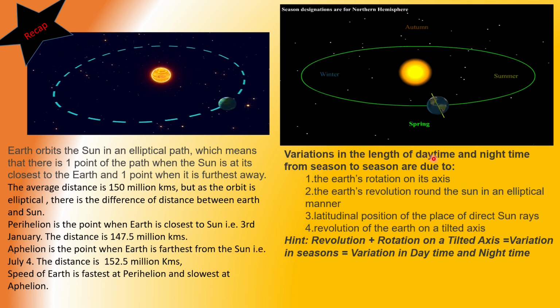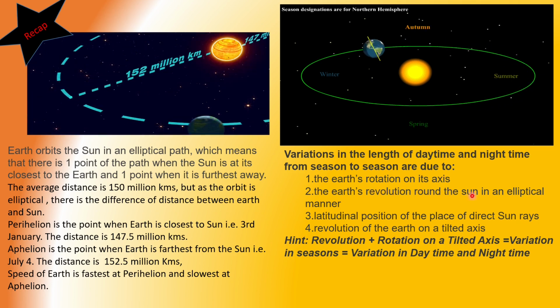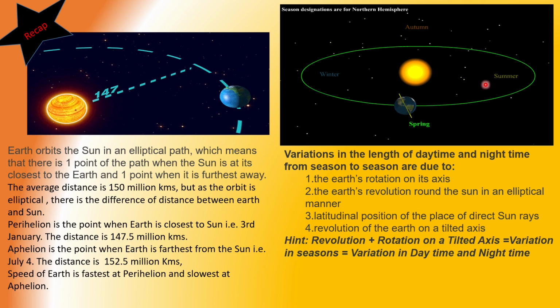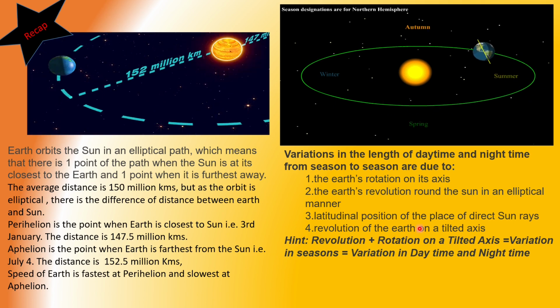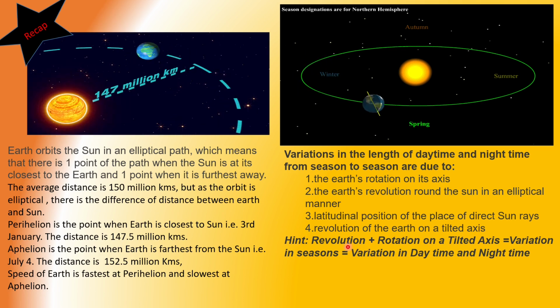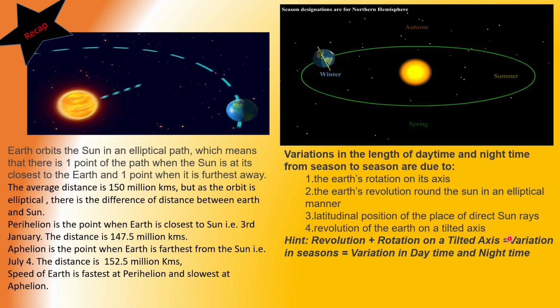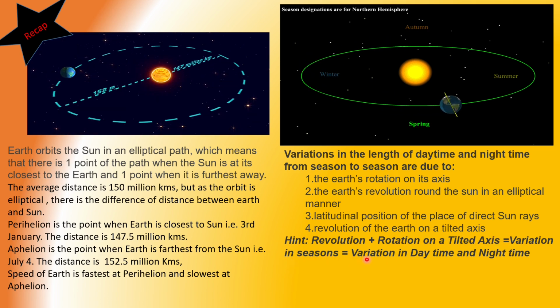Variation in the length of daytime and nighttime from season to season are due to the Earth's rotation on its axis, the Earth's revolution around the Sun in an elliptical manner, latitudinal position of the place of direct sun rays, and revolution of the Earth on its tilted axis. Revolution plus rotation on a tilted axis gives the variation in seasons, that is variation in daytime and nighttime.